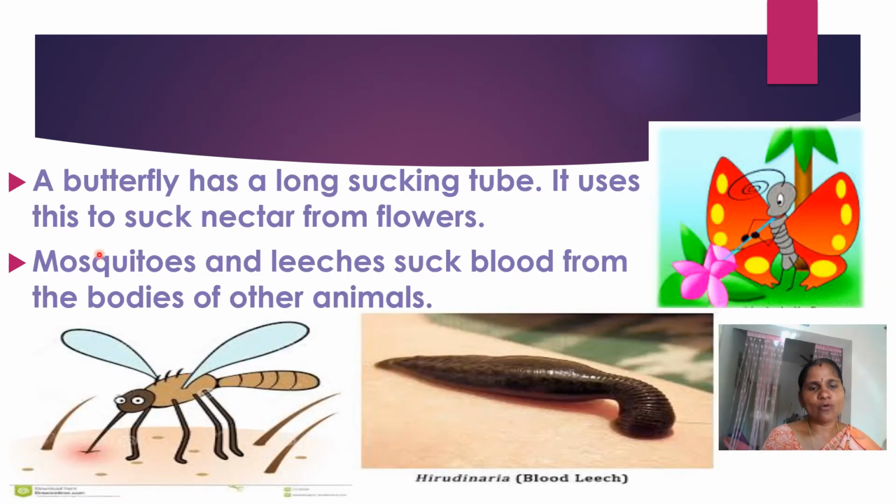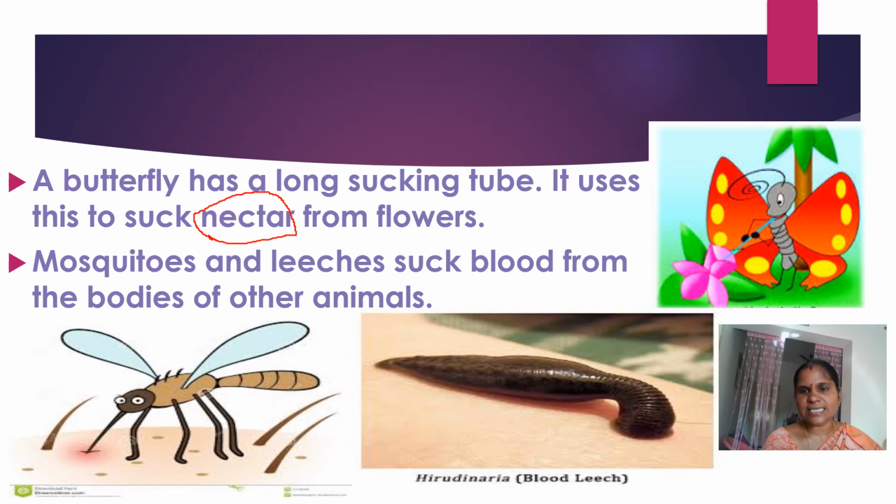Let us see some more animals. A butterfly has a long sucking tube. It uses this to suck nectar from flowers. The watery liquid present in the flowers, that liquid we should call nectar. What should we call it? Nectar. So butterflies will suck this nectar from flowers.